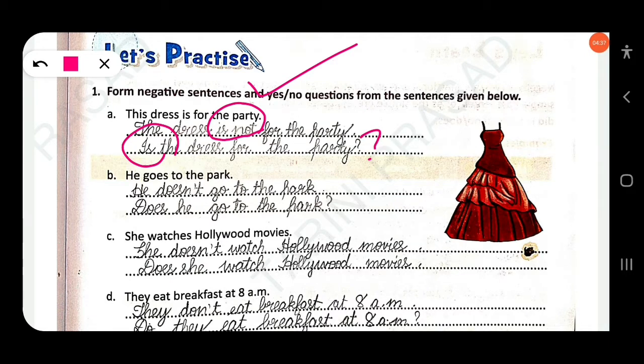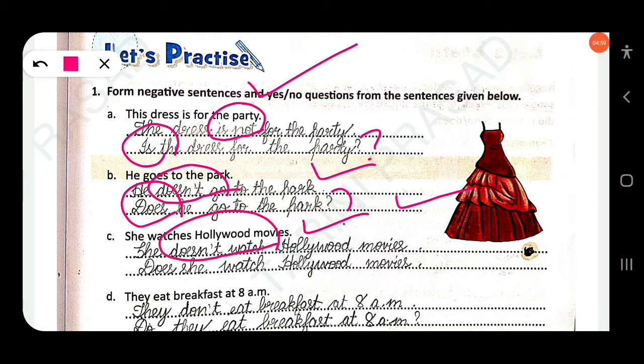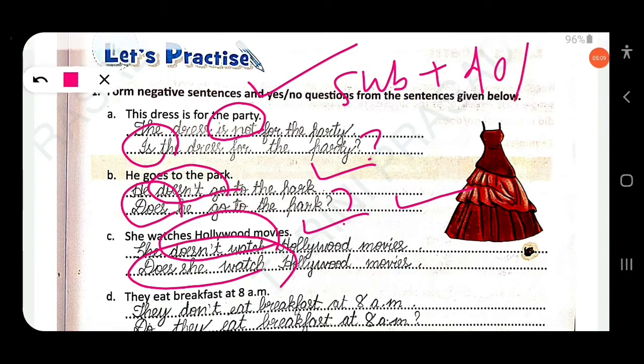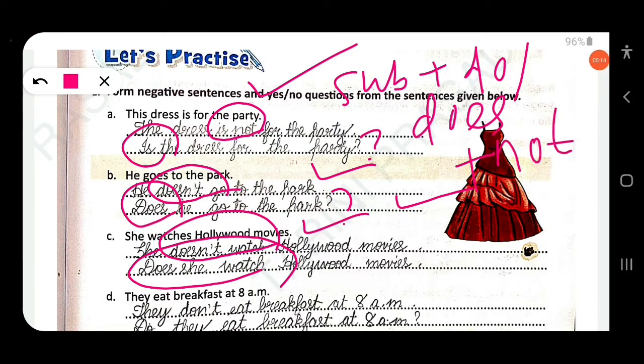Then next, he goes to the park. You have to change it into negative: he does not go to the park. Then yes-no: does he go to the park? Put a question mark. Then next, she watches Hollywood movies. She does not watch Hollywood movies, this is the negative. Yes-no: does she watch Hollywood movies? The structure of negative of simple present is subject plus do or does plus not plus V1.